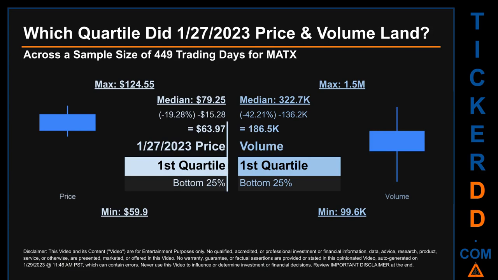The day's volume landed within the first quartile, at the bottom 25% of all sampled daily volume, which saw a max daily volume of 1.5 million and a minimum of 99.6 thousand. Quartiles tell us about the spread of a data set by breaking that data set into quarters, just like how the median breaks the set into half. Descriptively, MATX has a median price of $79.25. Therefore, January 27, 2023 price was lower from that middle marker by 19.28%. The day's volume of 186.5 thousand was less than the median by 42.21%.